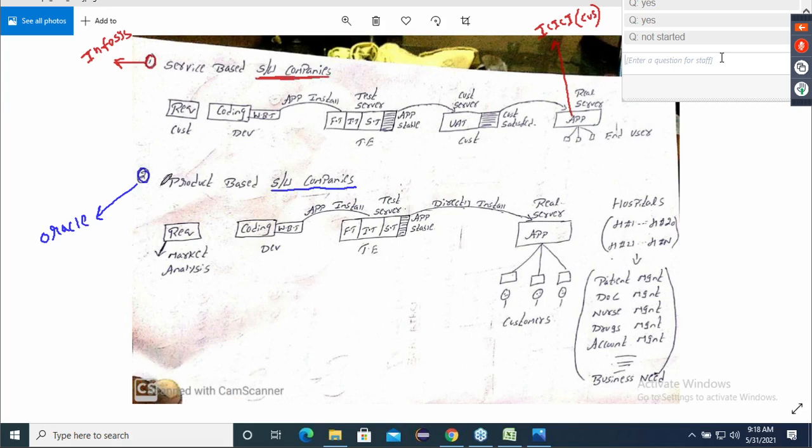See, who collects the requirement in a service-based company? Everyone knows that answer. Correct. Business analyst. So don't forget that point. Here the requirements are given by customers only. Yes or no?